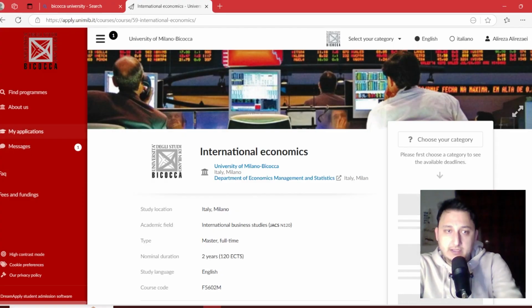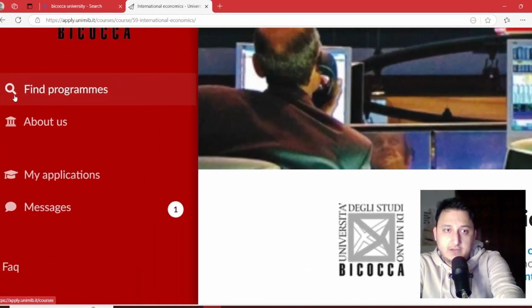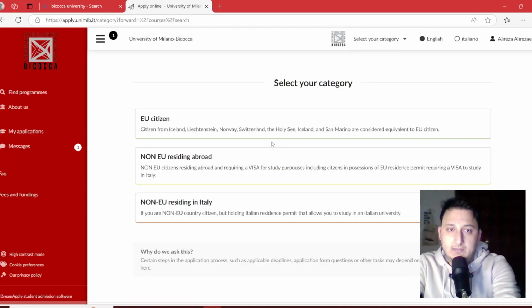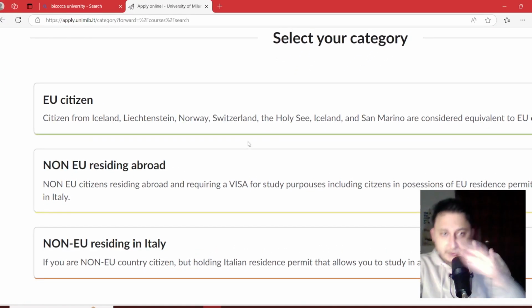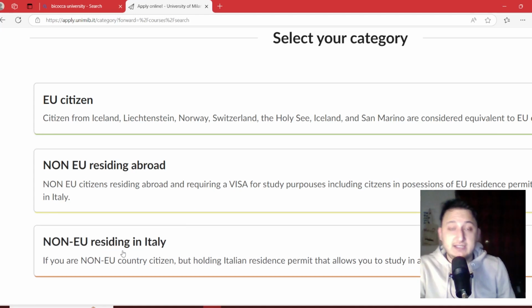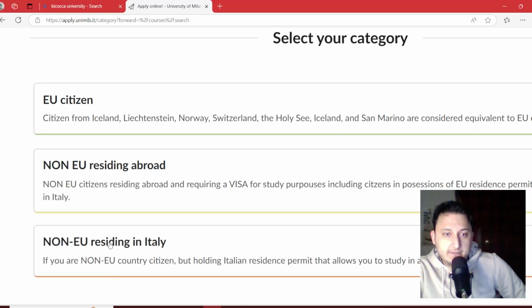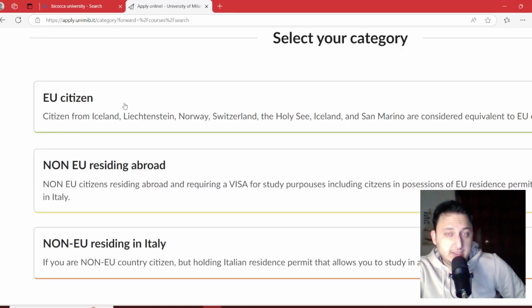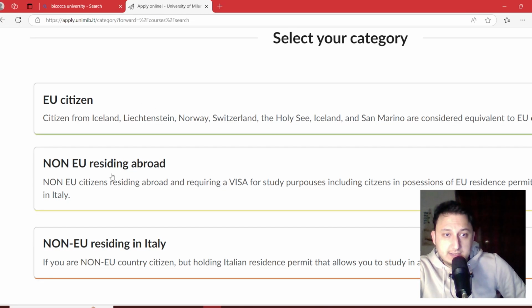So to find programs at the university, you can click here on find programs, and then if you are a non-European student, you can choose the second one. If you are a non-European student living in Italy, you can select the third one. And if you have European citizenship, you can click the first one. So for instance, I'm the second one.